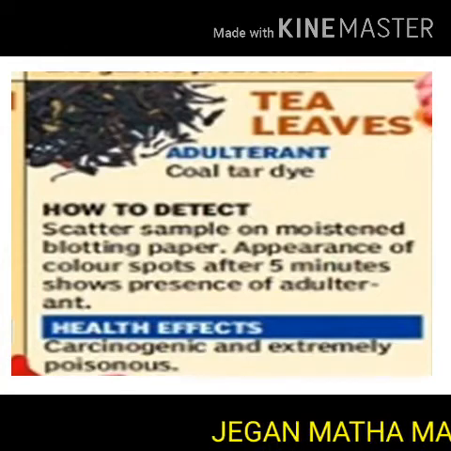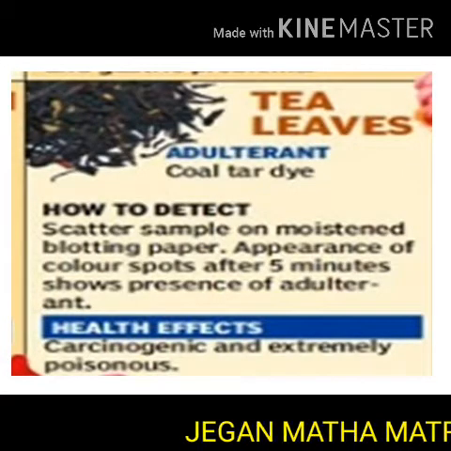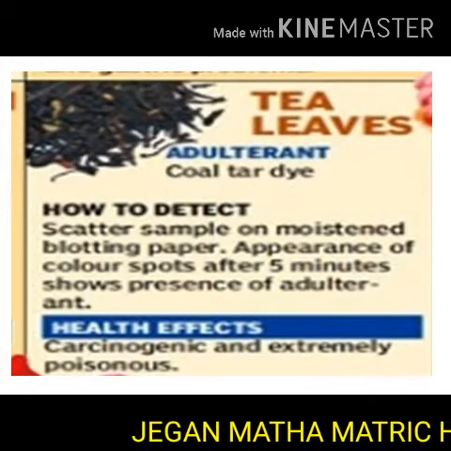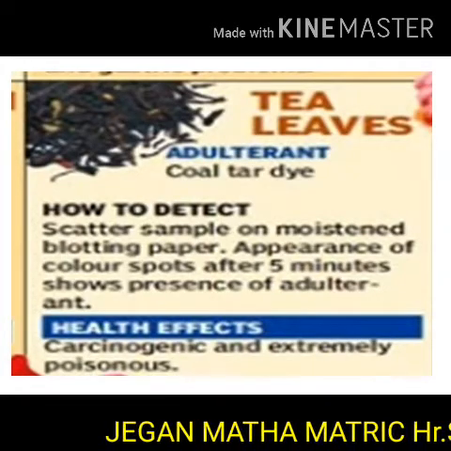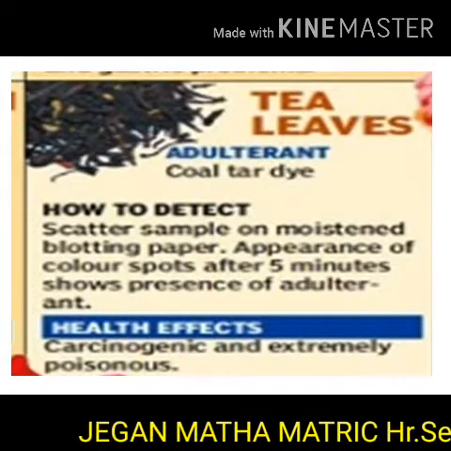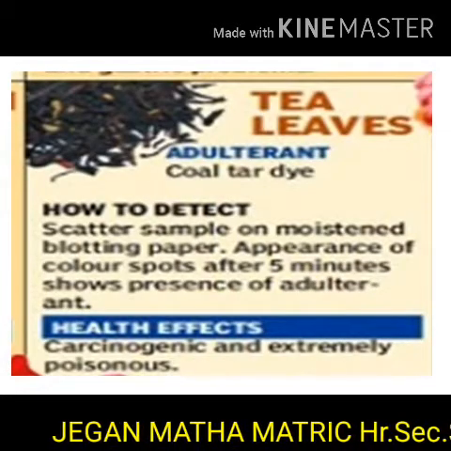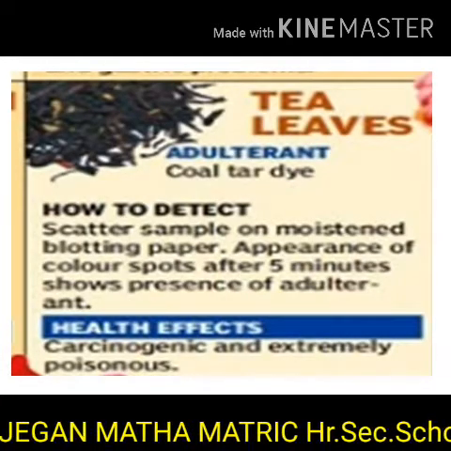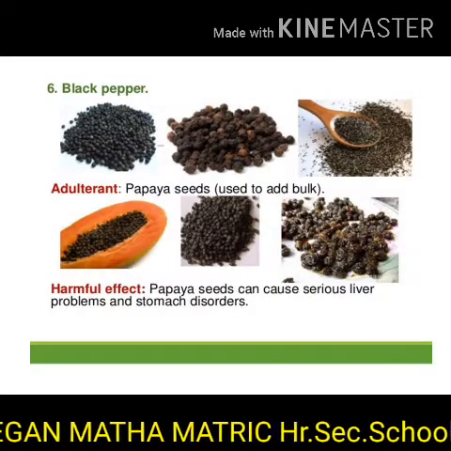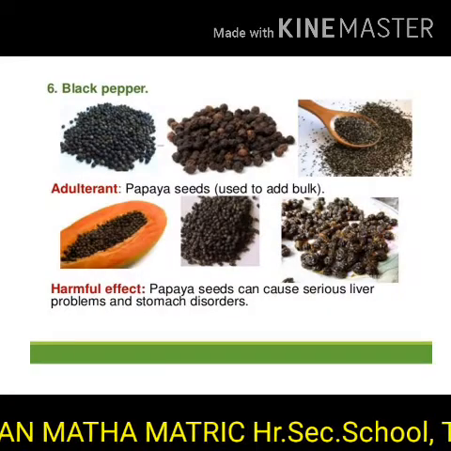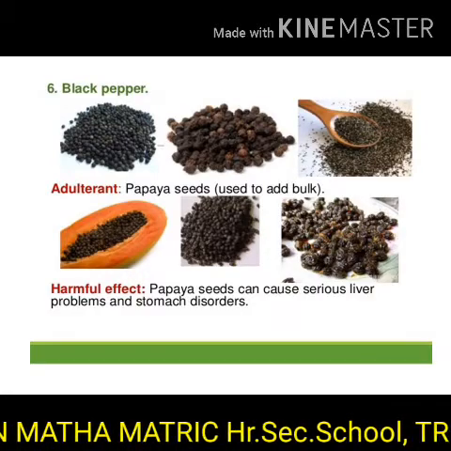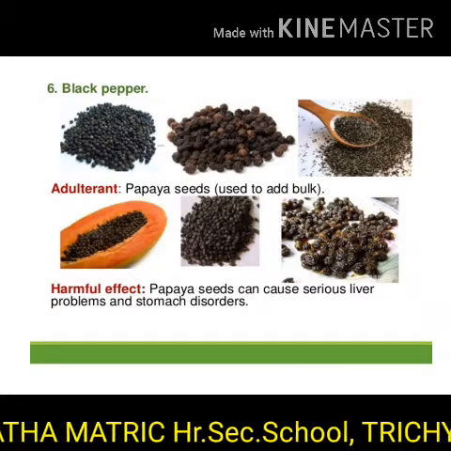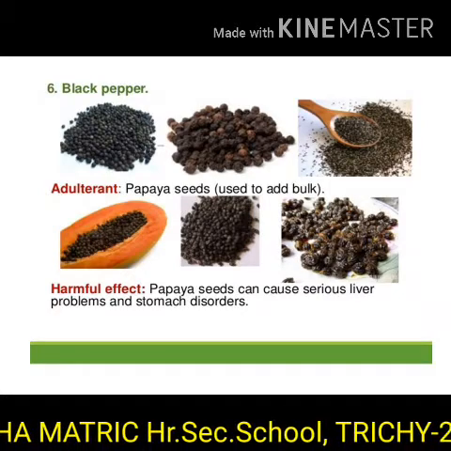Tea leaves. Here the adulterant is coal tar dye. To detect it, scatter samples on moistened blotting paper. Appearance of color spots after 5 minutes shows the presence of adulterant, and this will cause cancer and is extremely poisonous. Black pepper. Here the adulterant is papaya seed. The harmful effect of papaya seed can cause serious liver problems and stomach disorder.